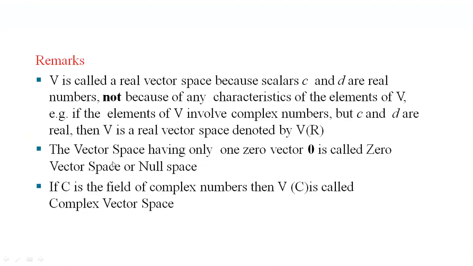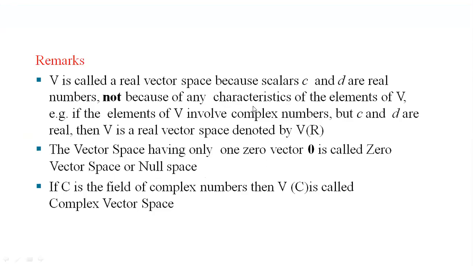Some remarks about the vector space. V is called a real vector space. How can we say that it is a real vector space? It depends on the scalars. c and d are real numbers. Whatever scalars we are using in the vector space, if they are real numbers, then we say that V is called a real vector space.